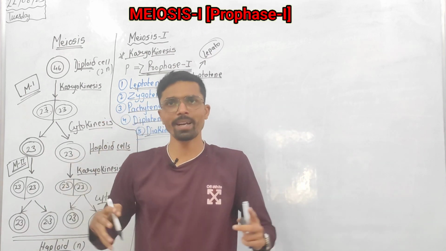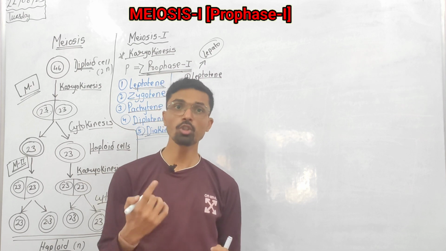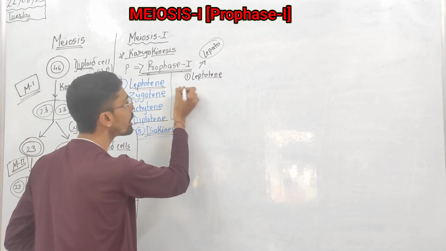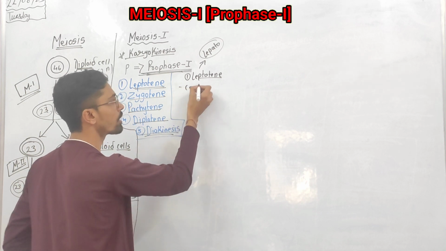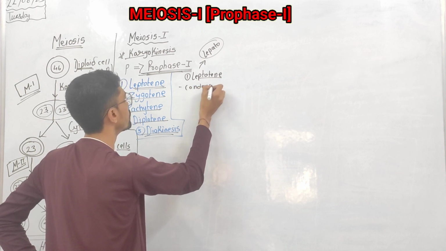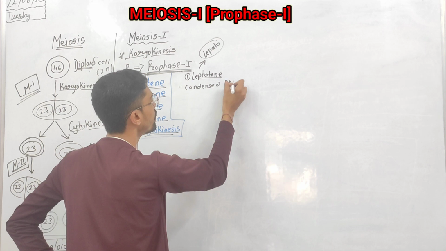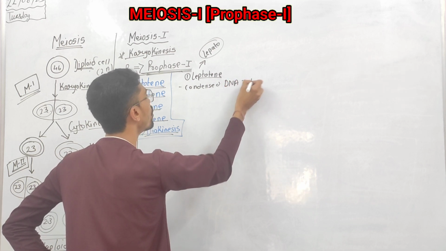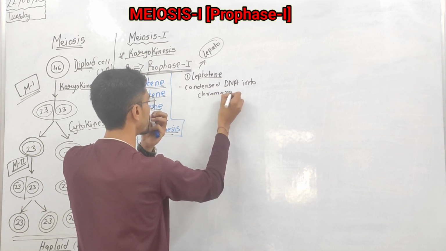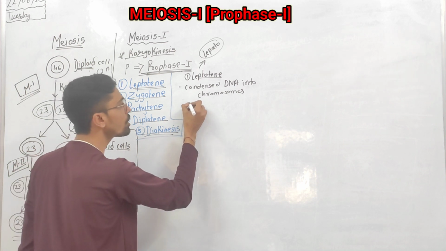Like many chromosomes, chromatin structures are there. We are condensing that DNA into what? Into the chromosomes. So condensation of DNA takes place. Condensed DNA into chromosomes takes place.